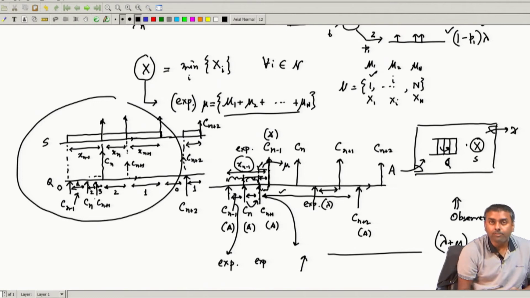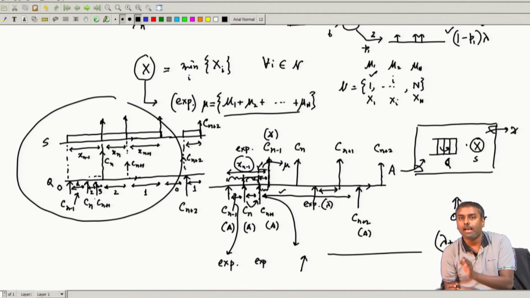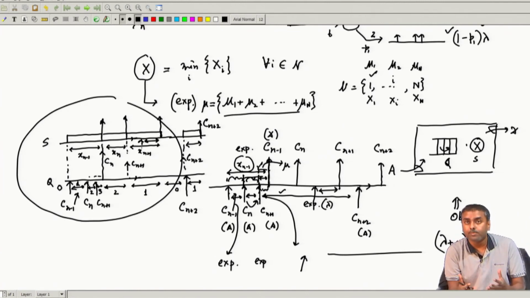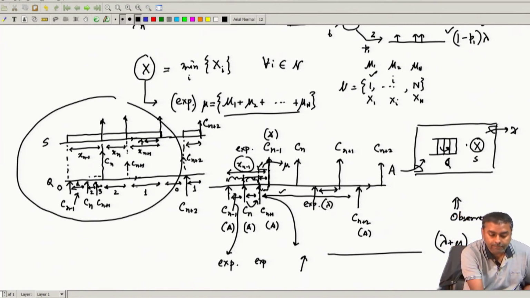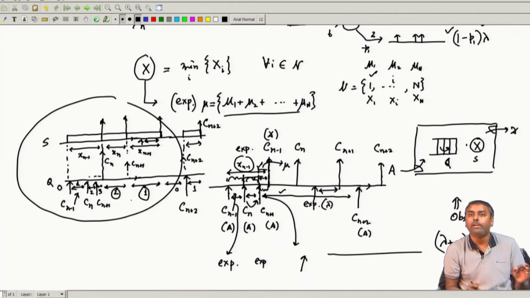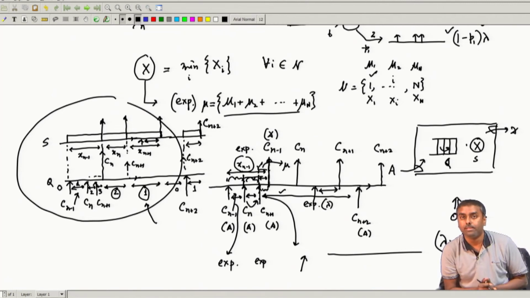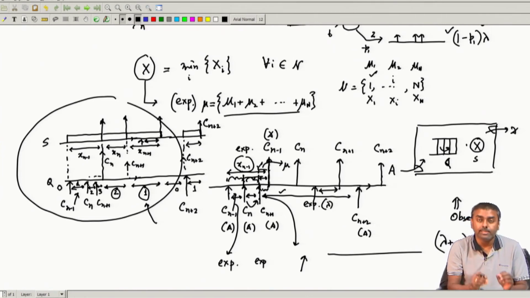This evolution of the number of customers happens because whatever is remaining in the intermediate part is still exponential with the same parameter. Therefore, I do not have to characterize how much time has elapsed or how much time is left. Those things are not required. Every time I can just keep recording this number, and because of the exponential memoryless property, the next thing that will happen depends only on the current number and not on what has happened previously. So all that history is not required. I can summarize the whole thing with a single state variable.